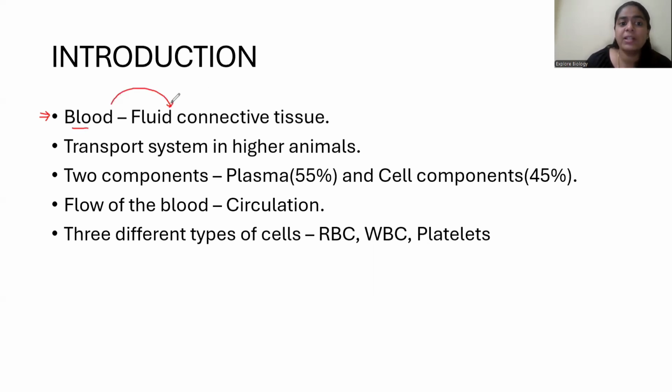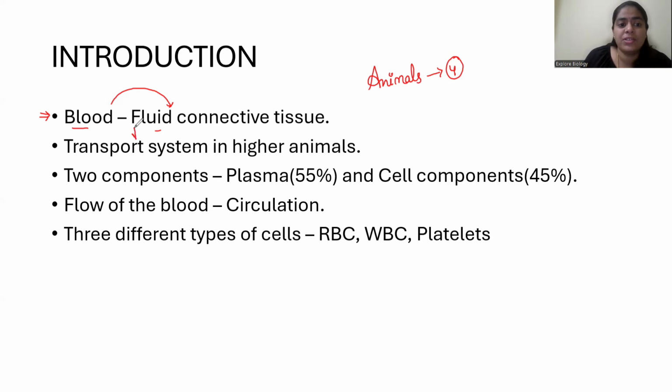So in animals, we have four different types of tissues, in which one of the tissues is connective tissue. Inside connective tissue, we have many different things. Slowly, we will be studying that also. Don't worry. Right. So what does this fluid do?